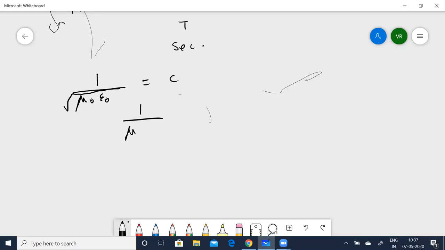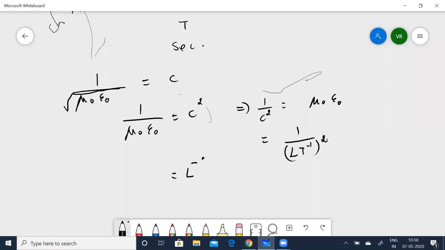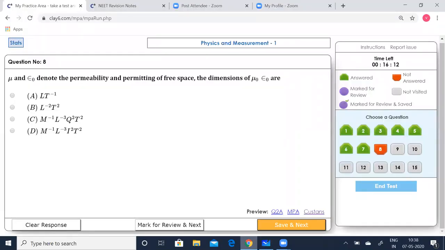That gives 1 by mu 0 epsilon 0 is equal to C squared, or 1 by C squared is equal to mu 0 epsilon 0. C is the velocity of light, so that gives L T to the power of minus 1, the whole square, which is L to the power of minus 2 T to the power of minus 2. Now let's see which option is correct. Yeah, B is correct. Let us click on that and go to the next question.